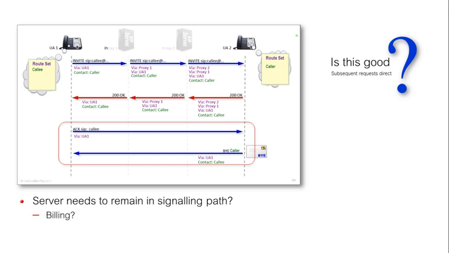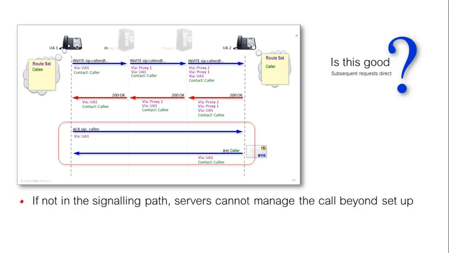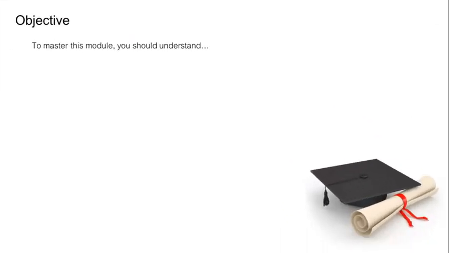Well, how about billing, for example? How can the server know how much to charge if it never sees the bye? And what about other features, maybe transferring the call or something special the server can do that we can't do for ourselves? If it's not in the signaling path, it can't do any call management beyond the initial call setup. In this lesson, we'll look at how we can set things up for servers to stay in the signaling path.